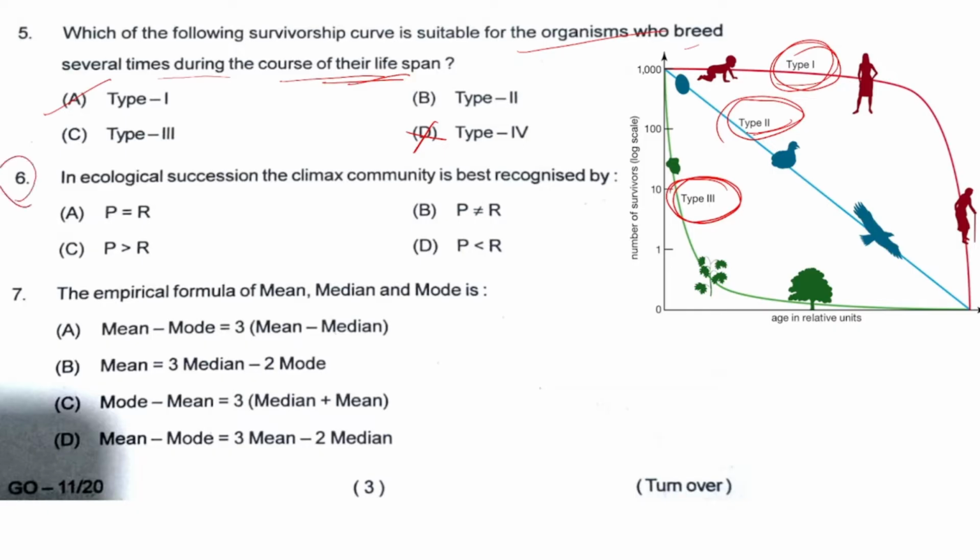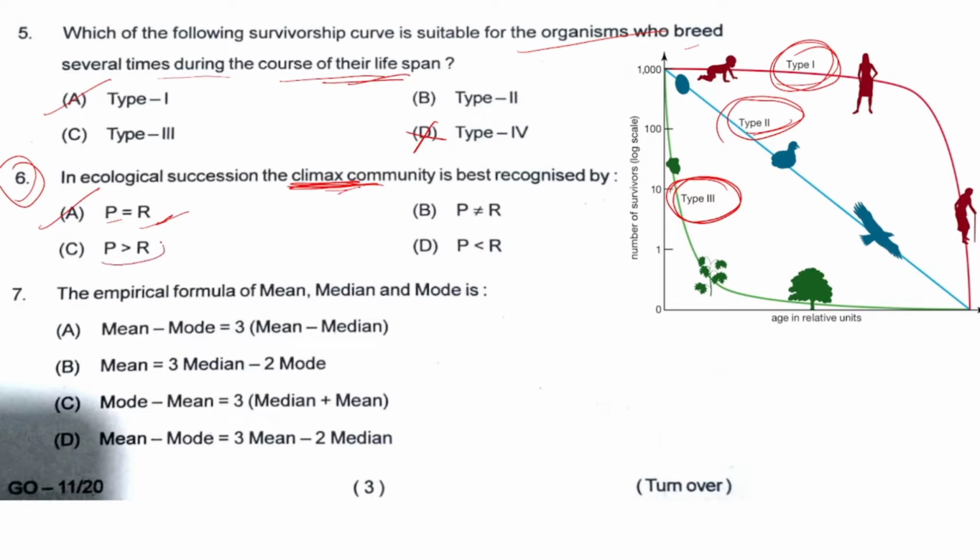Next, question number 6. In ecological succession, the climax community is recognized by; options are P is equal to R. P stands for productivity, R stands for respiration. The question is asking about the climax community. A climax community should be a stable community, and the stability will be there when productivity is equal to respiration rate. So option A will be the right answer.